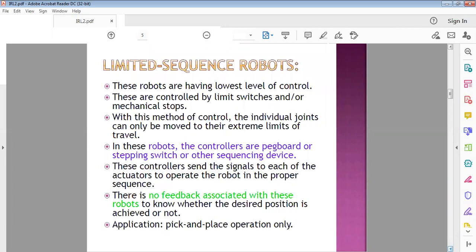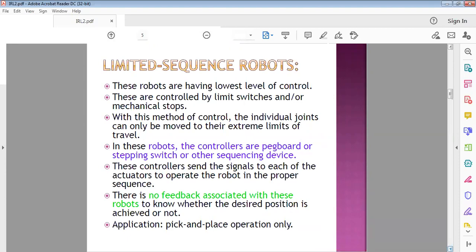These robots have the lowest level of control. The control system in these robots is very limited, just like a mechanical machine. They are controlled by limit switches and mechanical stops.